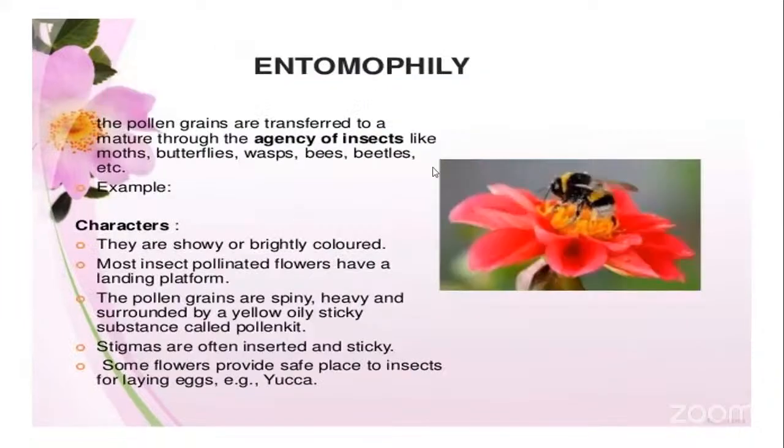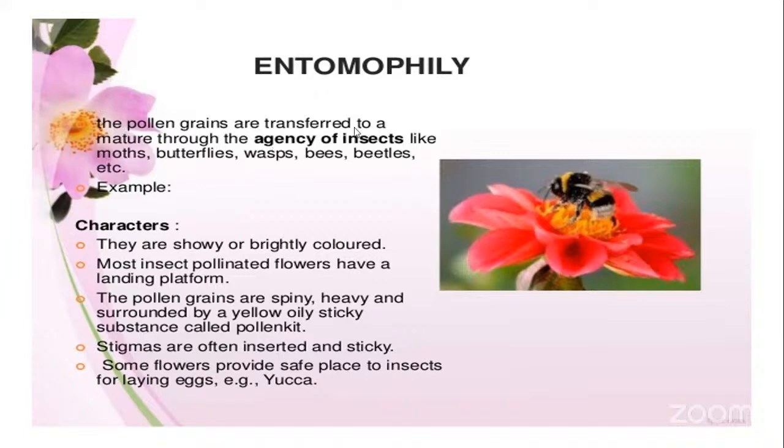Next, moving on to the cross-pollination which is carried out through the biotic agencies, that is, the animals. Now, the first type of biotic agents carrying out cross-pollination are the insects. Such a type of cross-pollination is called entomophily.